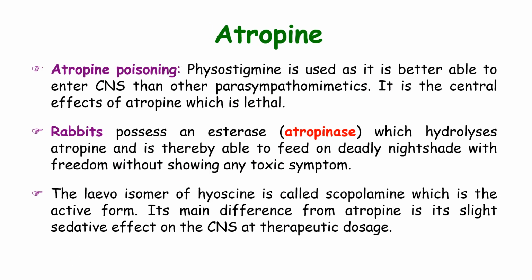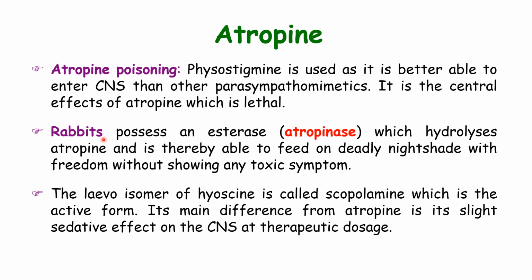For atropine poisoning, the antidote or the reversal agent is physostigmine. Of course, physostigmine is a cholinergic agonist drug. It is an anticholinesterase drug.